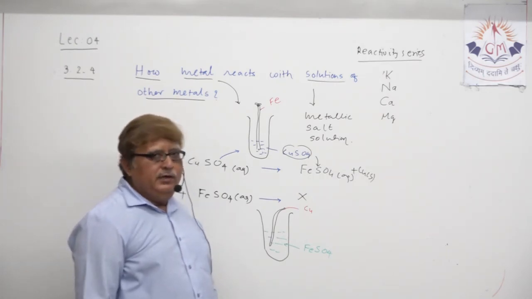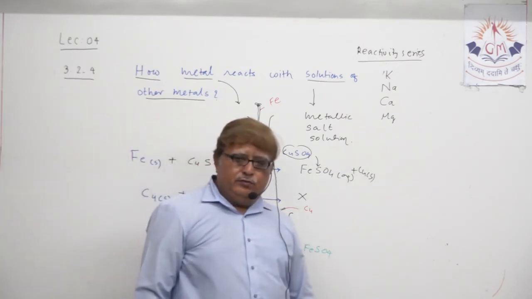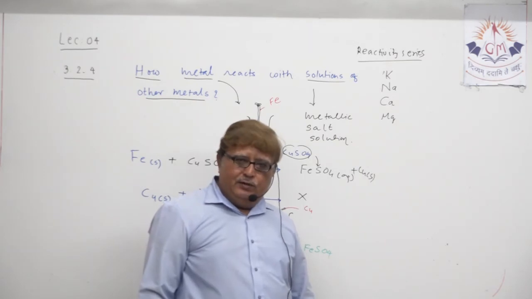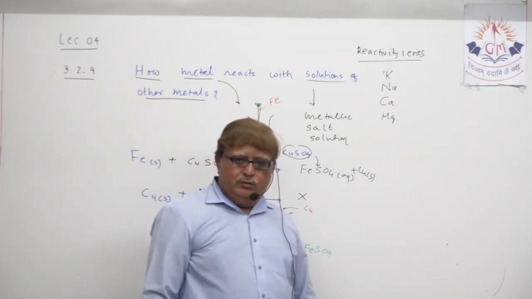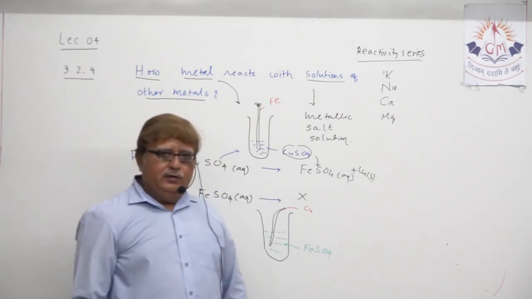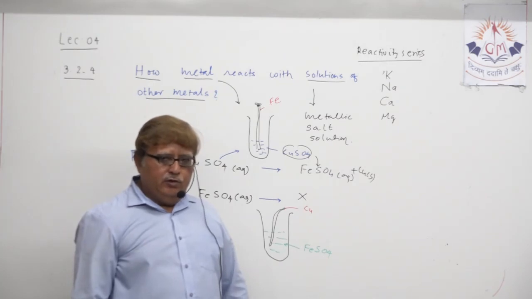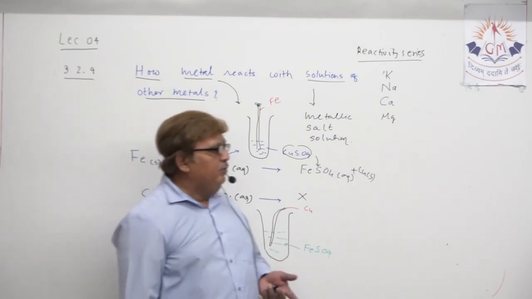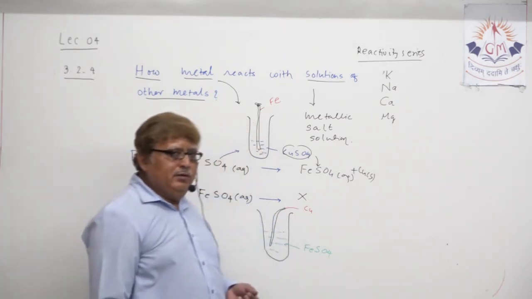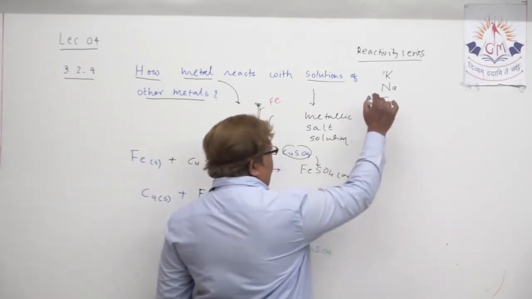If somebody asks which are the least reactive metals, you all know gold is a least reactive metal, silver is a least reactive metal. Even copper is also a less reactive metal, understand. So suppose we write this, you understood?